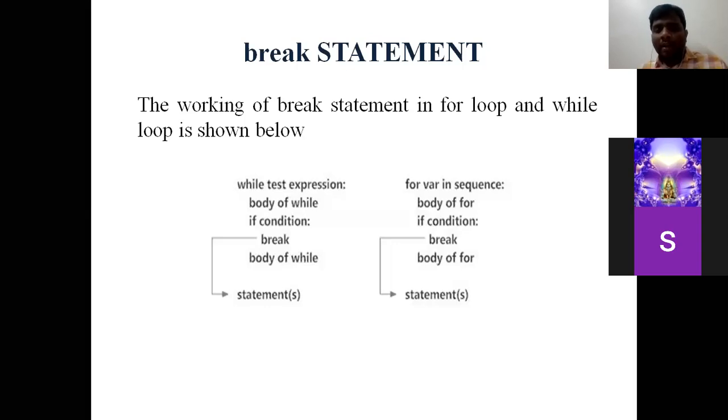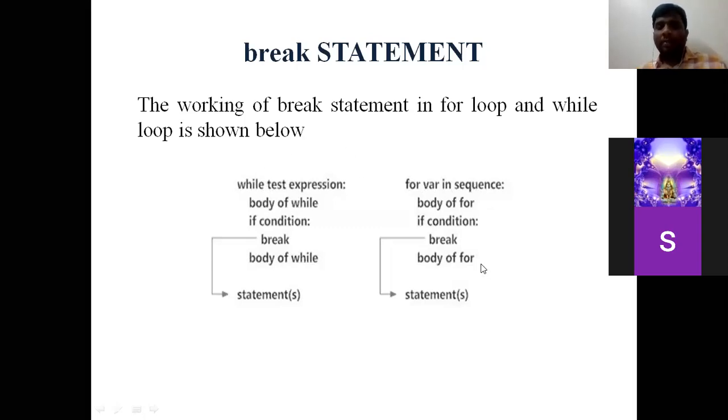So here the first chance of coming out of the loop is this for condition. If there is no chance of executing anything in the first statement, then it comes out of the body. And the same way with break. The same will be performed in while also. In this particular procedure, we are talking about the for loop, right? So here the for keyword is used, whereas here we are discussing while. So here the while keyword is being used. Here it is for and here it is while.